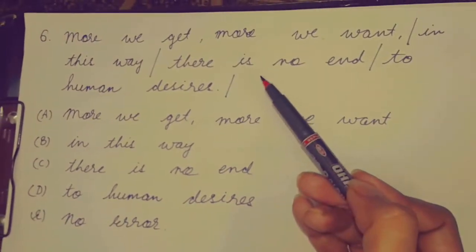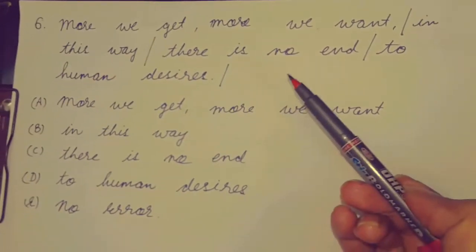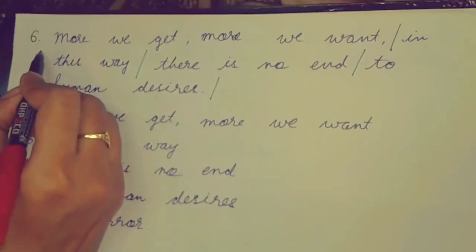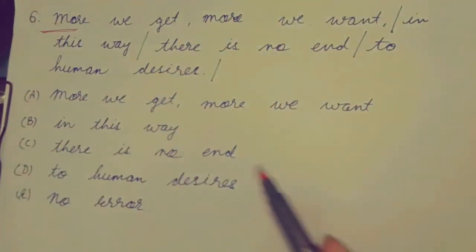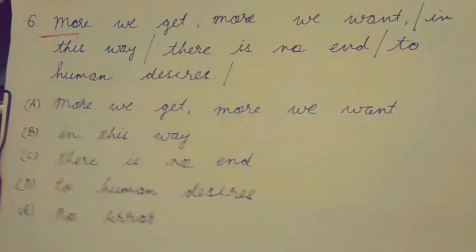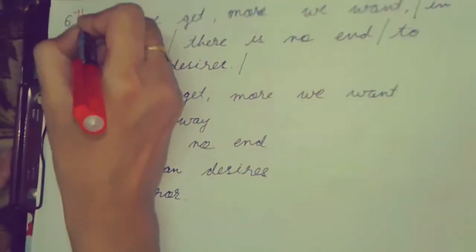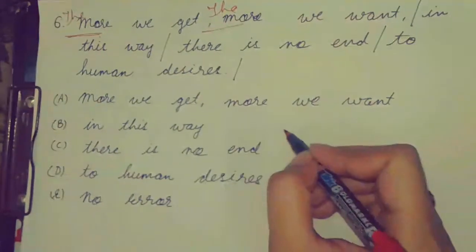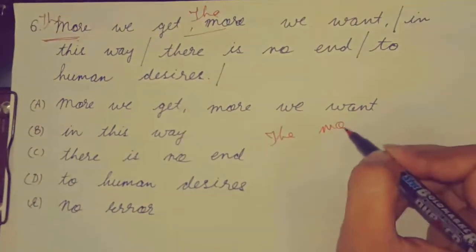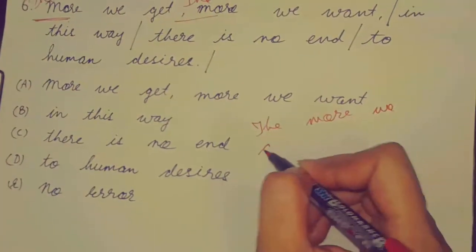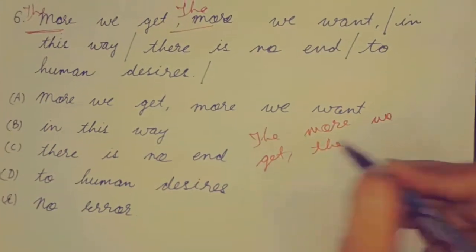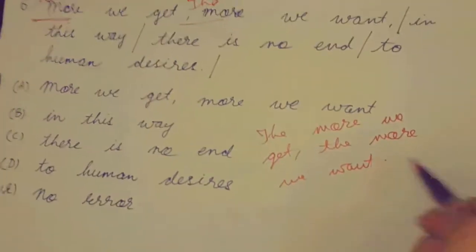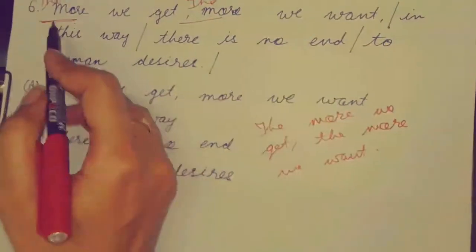Now read the sentence twice or thrice and you will be able to find out where the mistake or error is. This is a qualifying word. More. It should not be more. It should be the more. The more we get, the more we want. Means we are emphasizing on the word more.